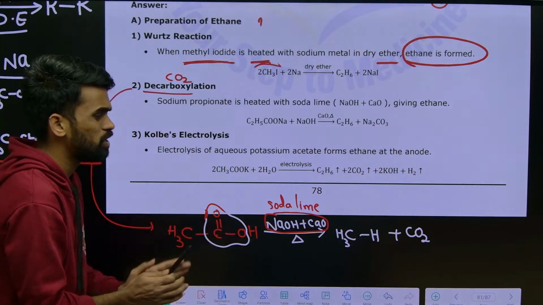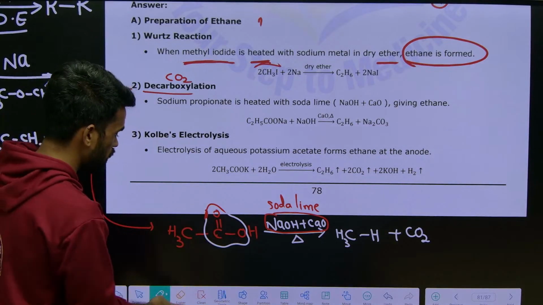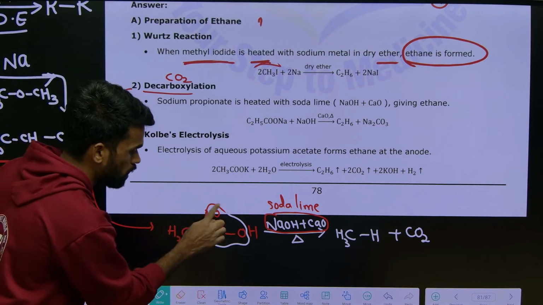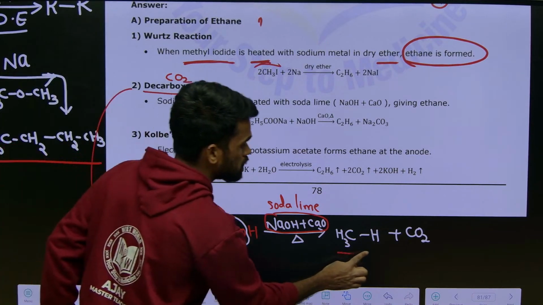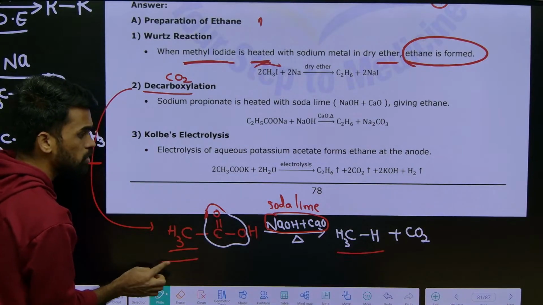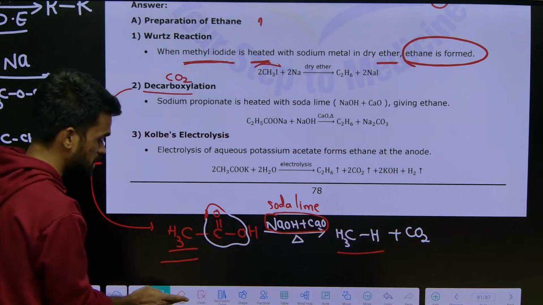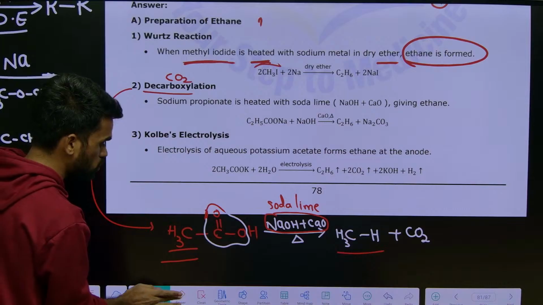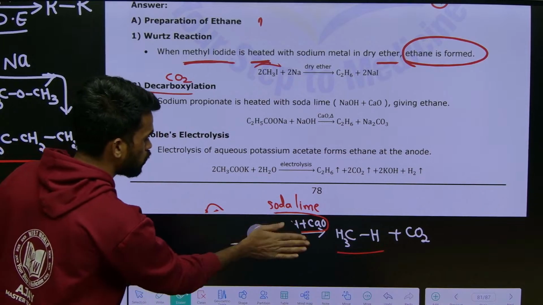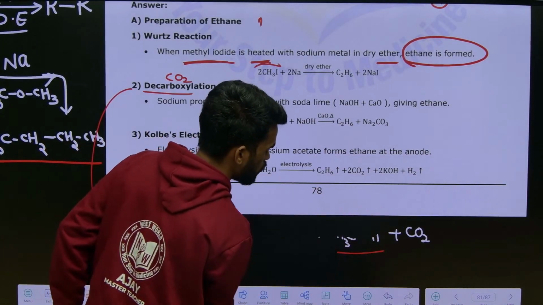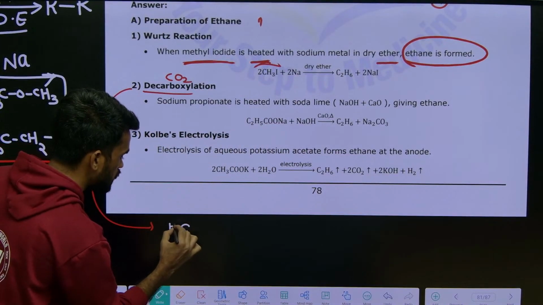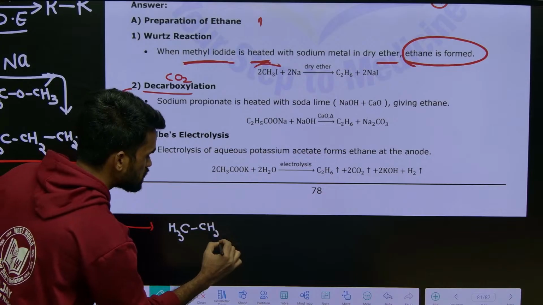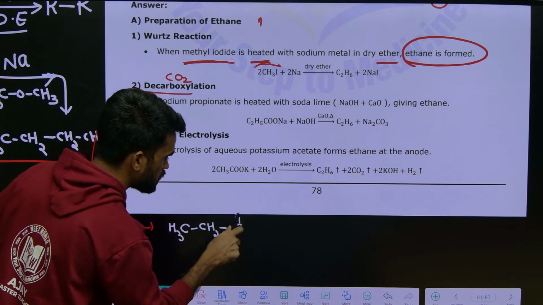Similar to this, we need to prepare ethane. So what do we need to take? See, one carbon is removed out. So if it is methyl here, you are getting methane. If it is ethyl here, you are going to get ethane. So that's it. You got the reaction. What to take here? You need to take propanoic acid to prepare the ethane. So just take here CH3, CH2, COOH.